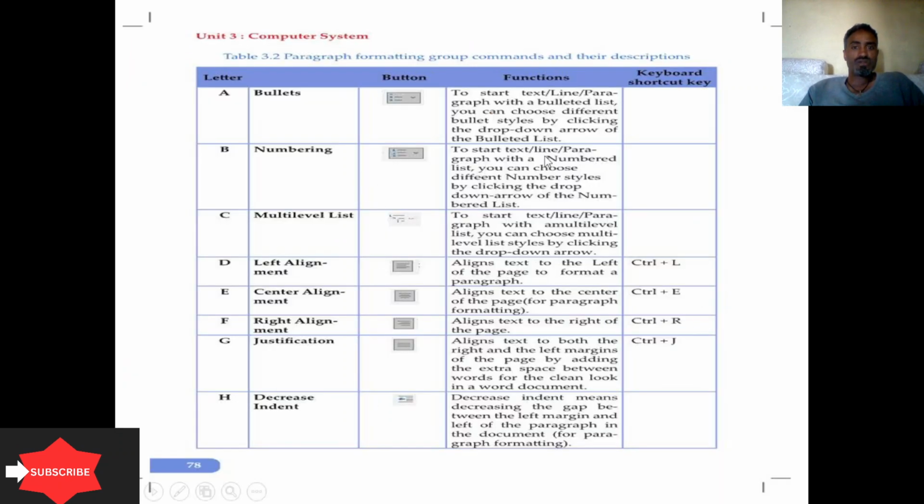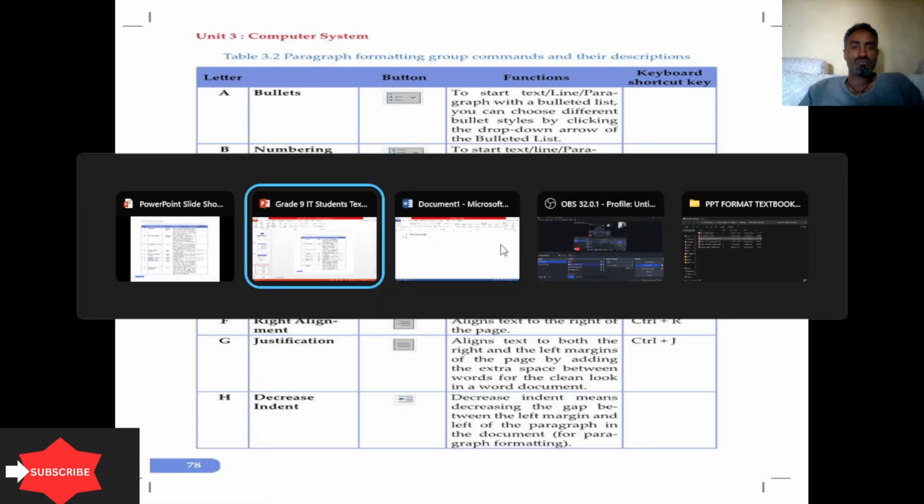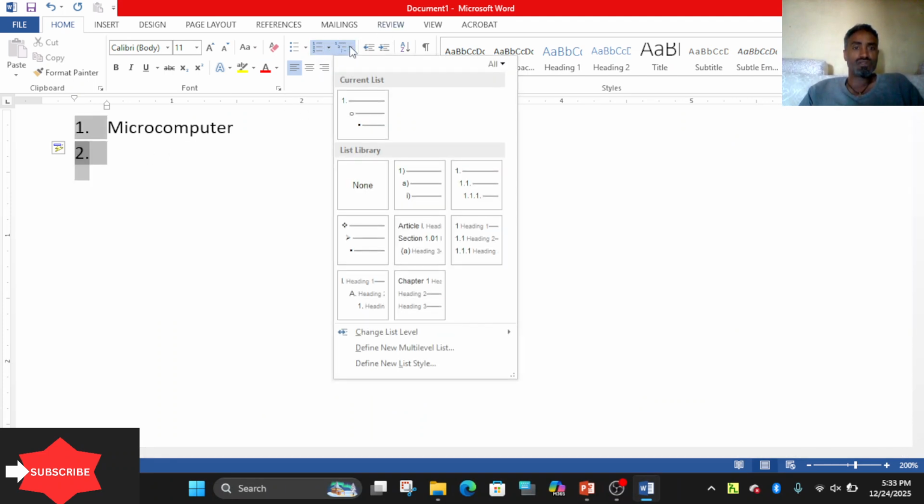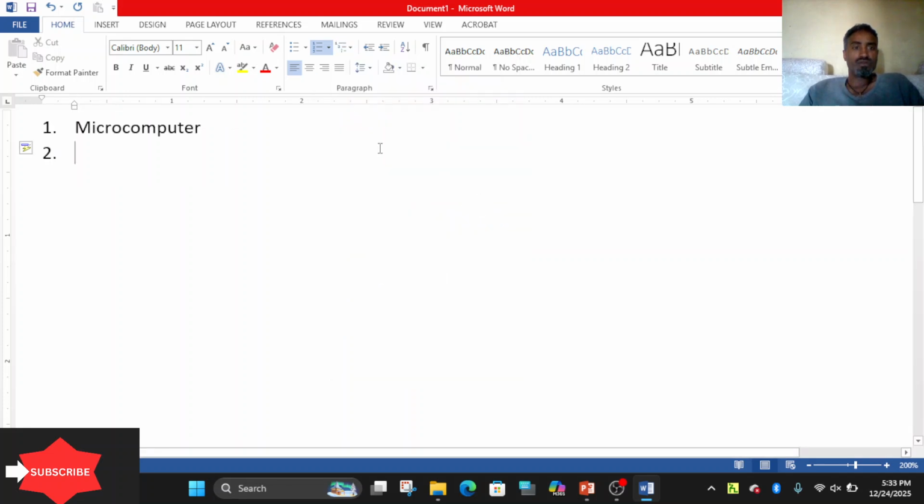Numbering: to start a text line or paragraph with a number. After choosing a number, you can also change it to a bullet, and vice versa. Multi-level list: in case of typing a multi-level list, for instance here, I choose multi-level list, this one or this one, and then increase and decrease the indent.